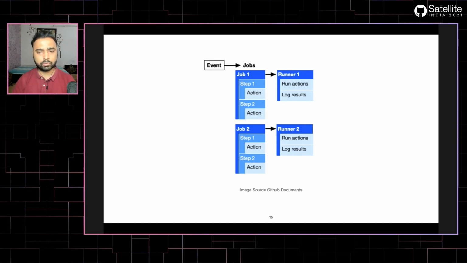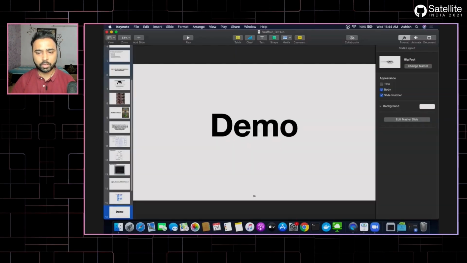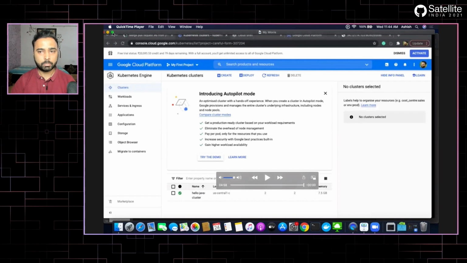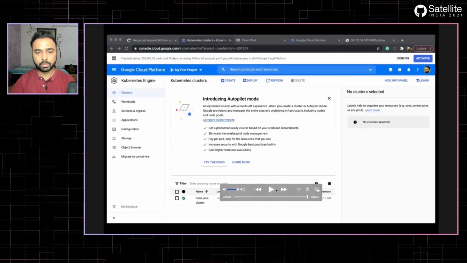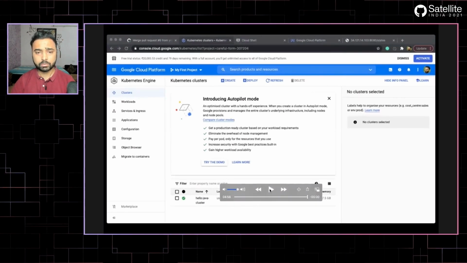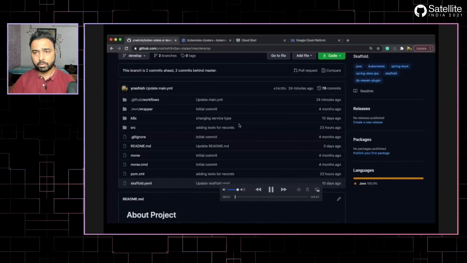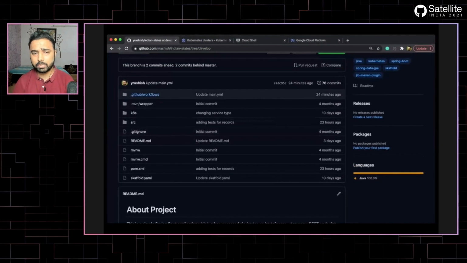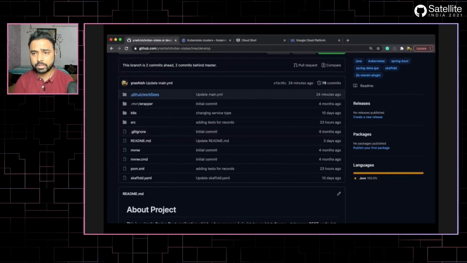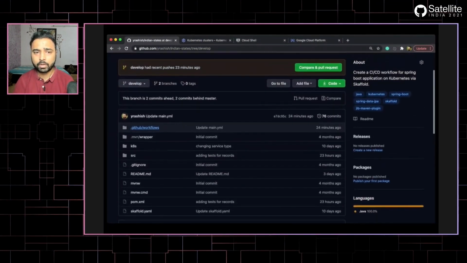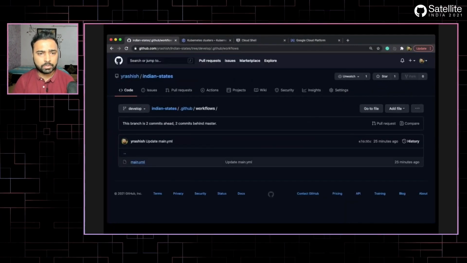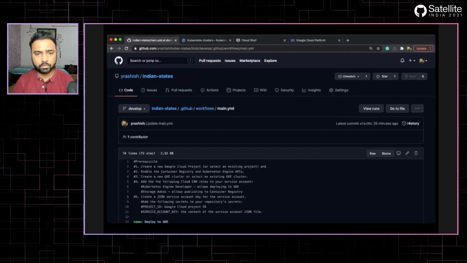So next, I wanted to give a quick demo about how you can create a CI/CD pipeline from the comfort of your GitHub repository. This is my GitHub repository, and it is a Spring Boot REST application that exposes a states endpoint. Once you hit the endpoint, it displays Indian states and their capitals. Nothing fancy here. So let me give you a quick walkthrough of the YAML file.